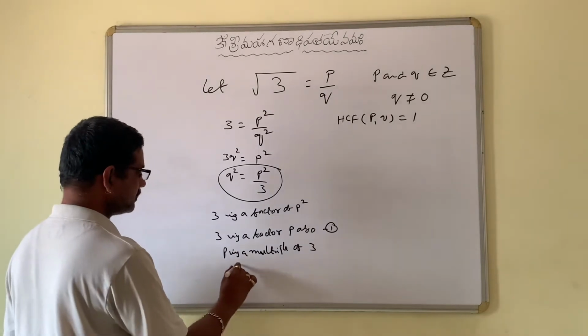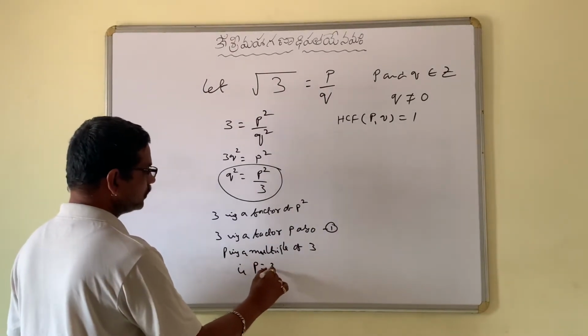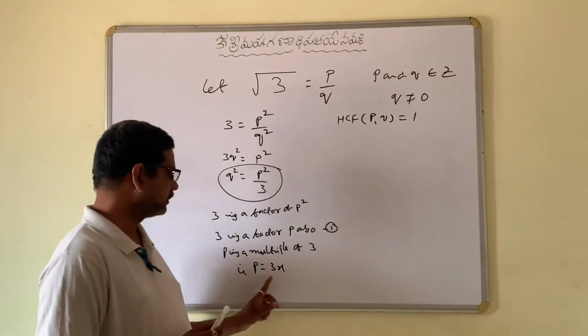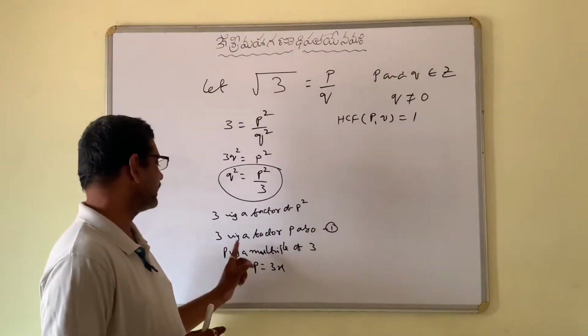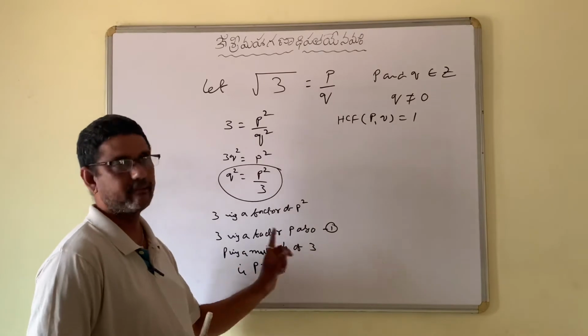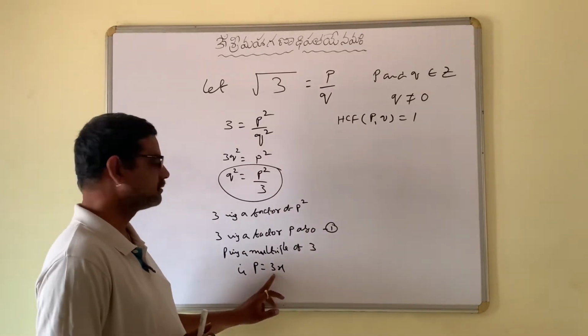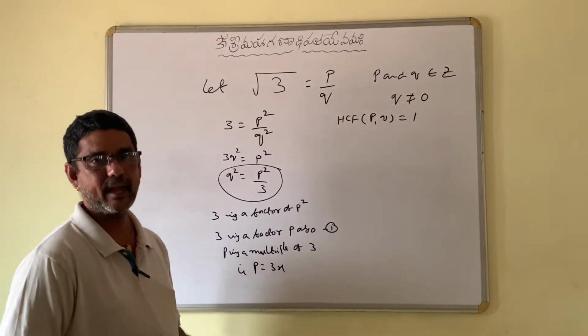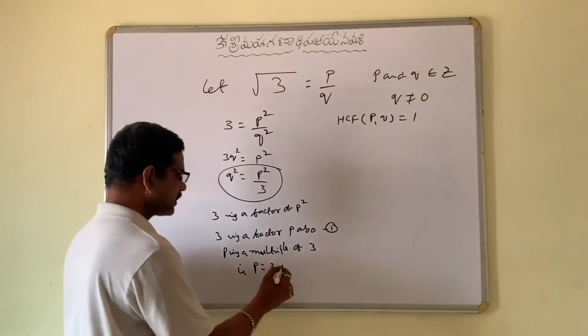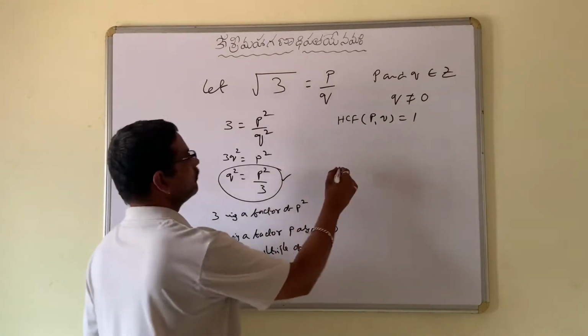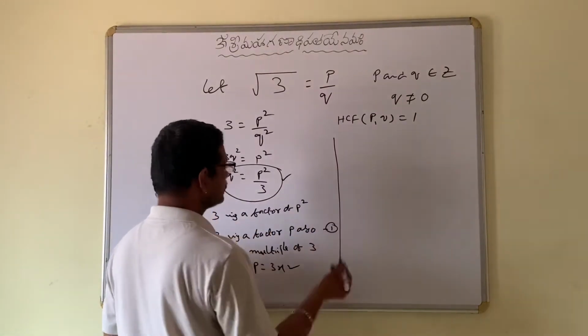That is, P is equal to some 3x, because P is a multiple of 3. So then P can be written as some 3x. Now substitute this value over here. So what will it become?